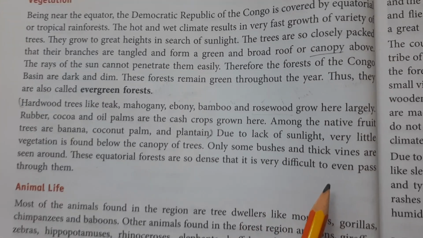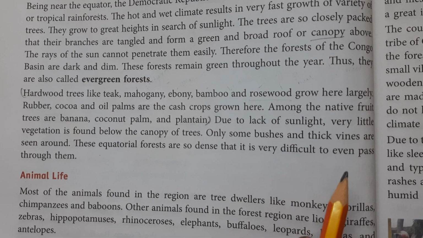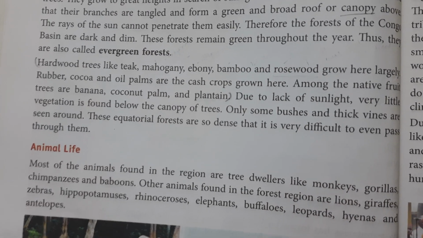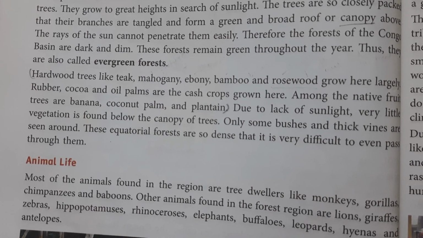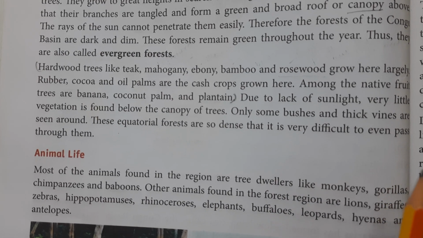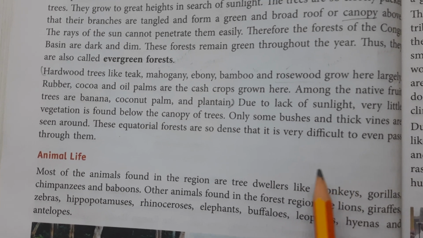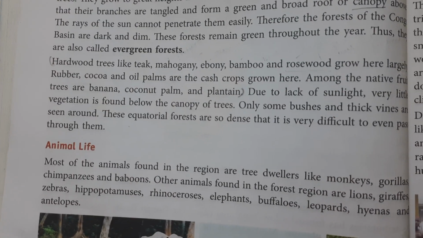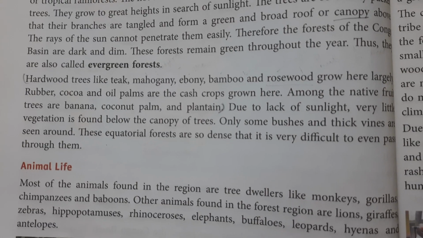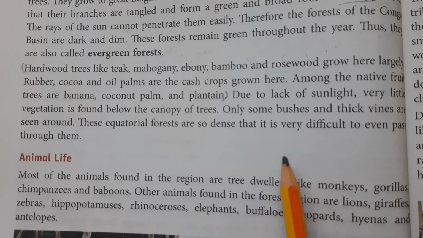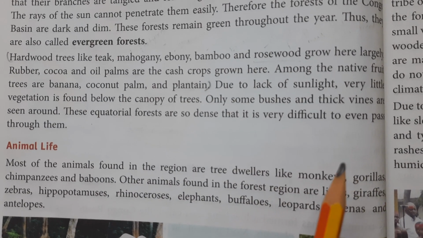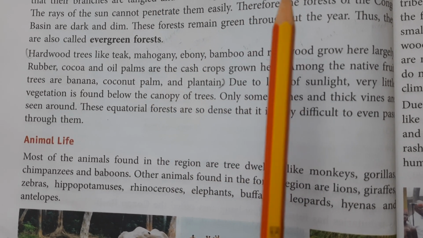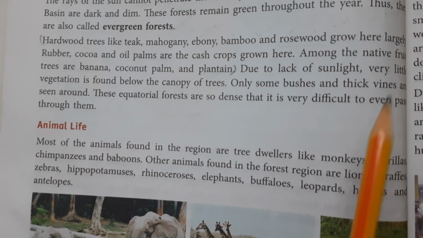Then there are other cash crops grown here like rubber, cocoa, and fruits like banana, coconut palm, and plantain. What is plantain? Plantain is known as cooking banana. Due to the lack of sunlight, very little vegetation can be found below the canopy of trees.